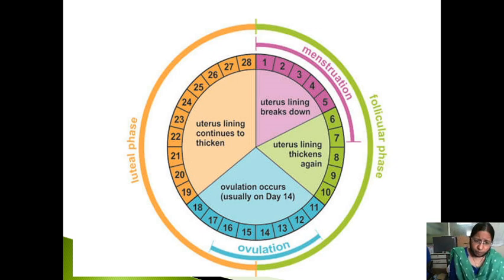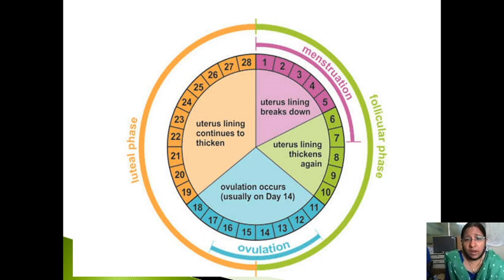Now again, we can divide this cycle into the menstrual phase, the pre-ovulatory phase, and the post-ovulatory phase. What happens in the menstrual phase? It runs from the first day to the 5th day of the menses. Normally the cycle will be 28 days, though it may be from 28 to 32 days.